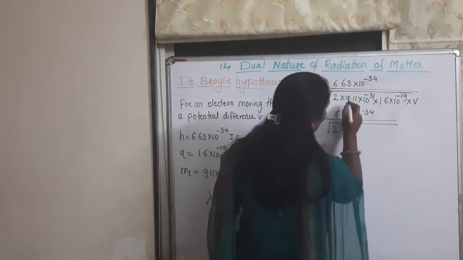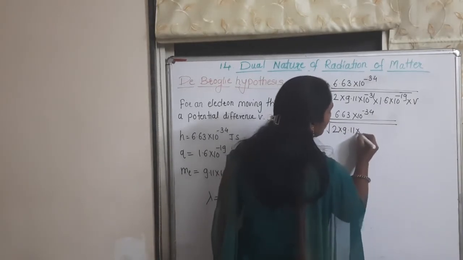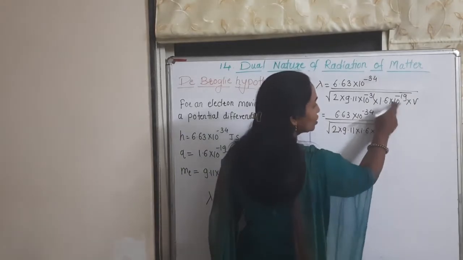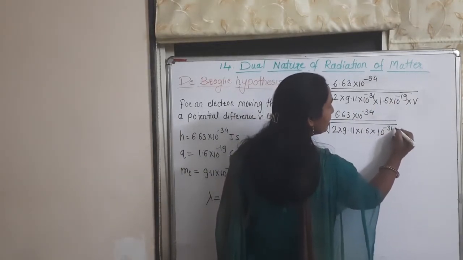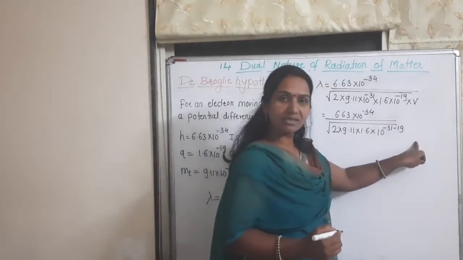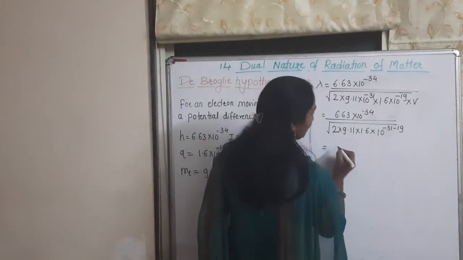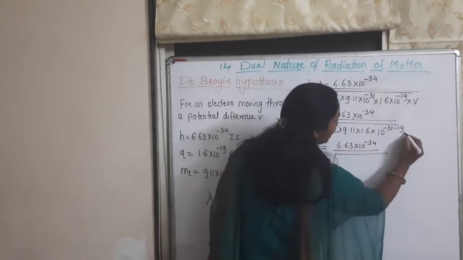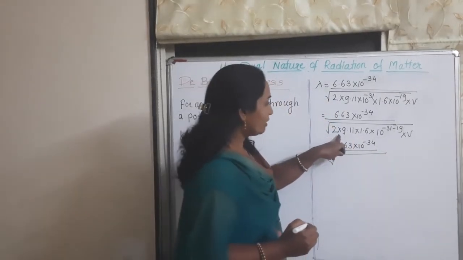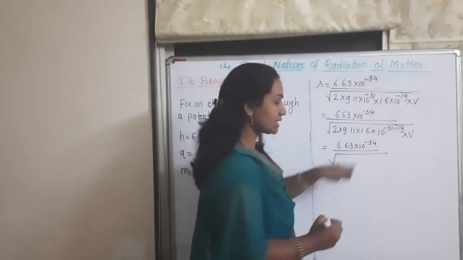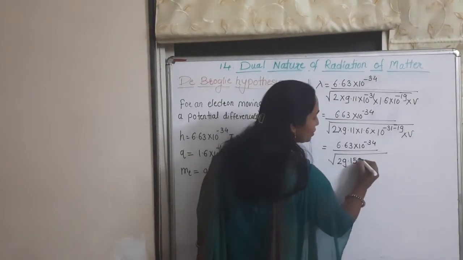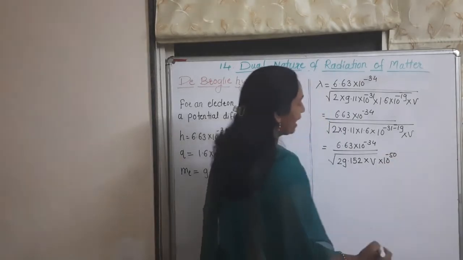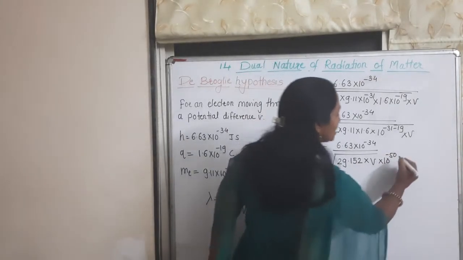For 10 raised to minus 31 and 10 raised to minus 19, the base is the same, so the powers are added: minus 31 minus 19 gives minus 50. The multiplication of 2 into 9.11 into 1.6 is equal to 29.152, multiplied by V. Since the square root is taken, the power 10 raised to minus 50 is multiplied by half.